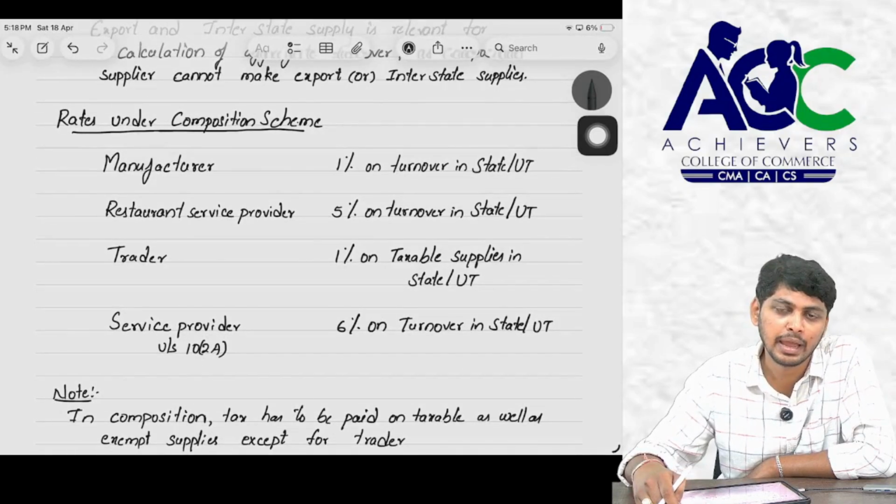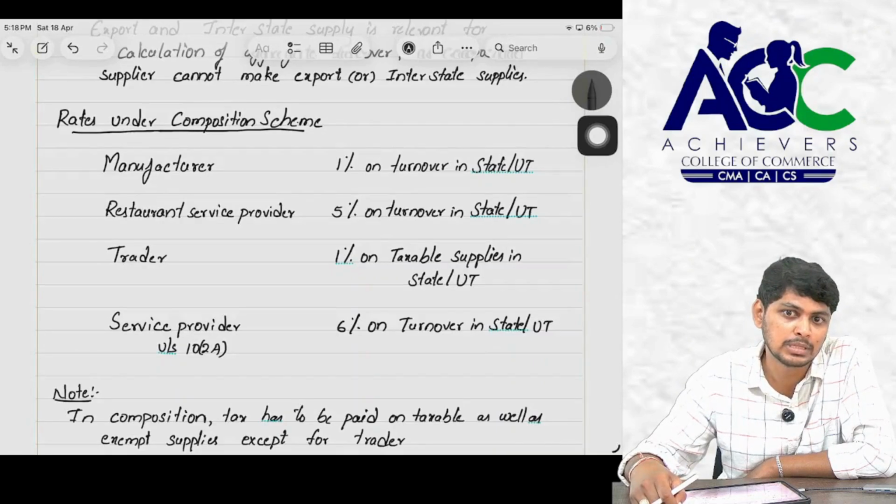For a manufacturer, it is 1% on turnover in the state or union territory. Here the note point is turnover, not taxable supplies. That means here turnover includes both taxable and exempt supplies. That is under composition scheme. If a manufacturer is supplying goods or services, then he has to pay 1% tax on both exempt supplies and taxable supplies.